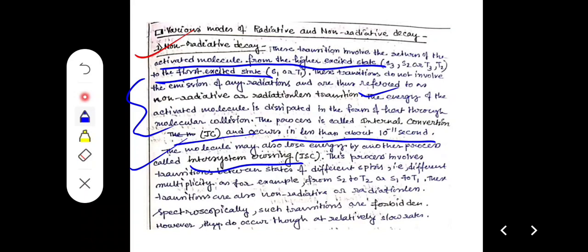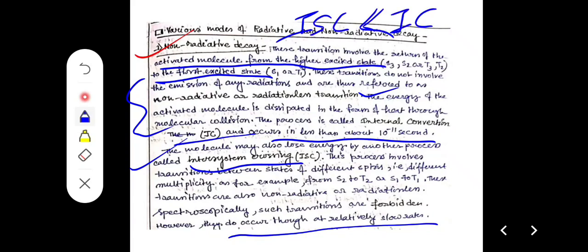Spectroscopically, ISC is a forbidden process, so its rate is slower. The rate of ISC is much slower than IC, as ISC is a symmetry forbidden process: transitions between singlet and triplet excited states are forbidden as the spin and the spin multiplicity change.